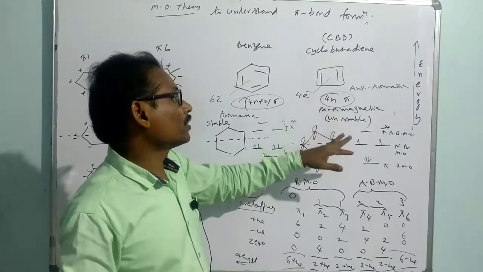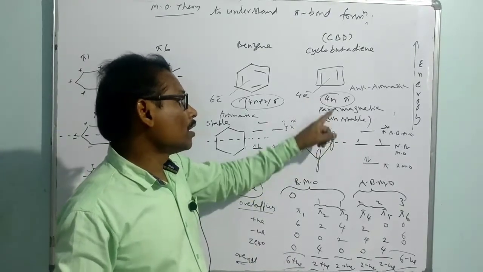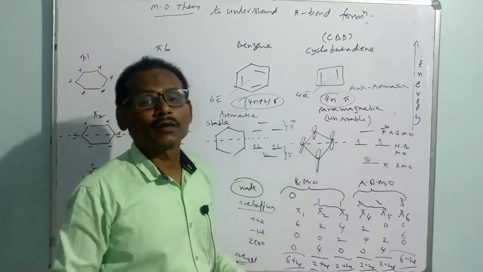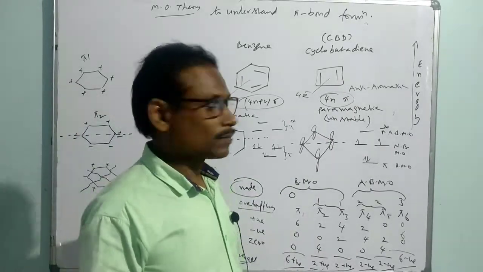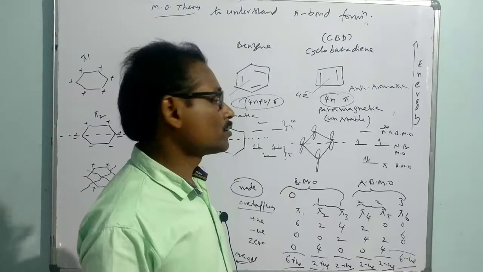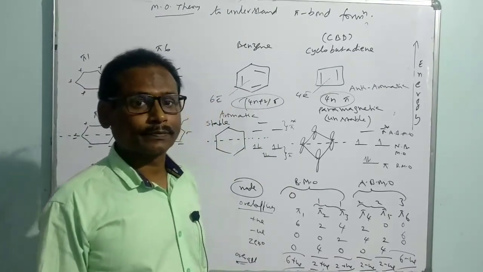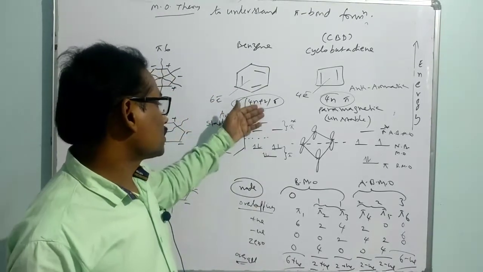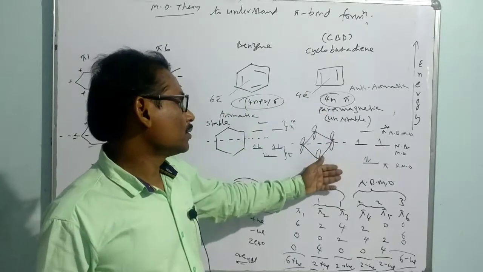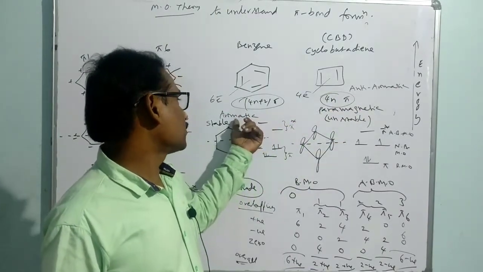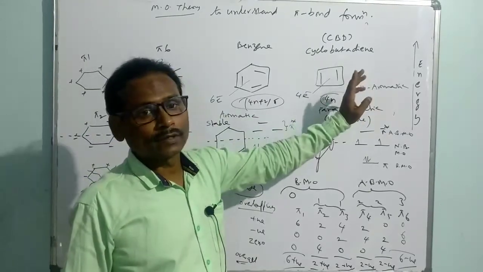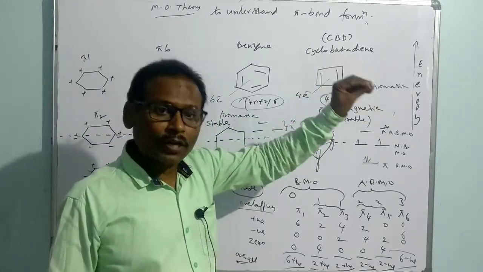The presence is possible whenever the rule of 4n pi electrons applies, and in other cases, 4n plus 2 pi electrons in conjugation. So this results in stable, this results in unstable. As it is unstable, it is the opposite of aromatic, that's why anti-aromatic.